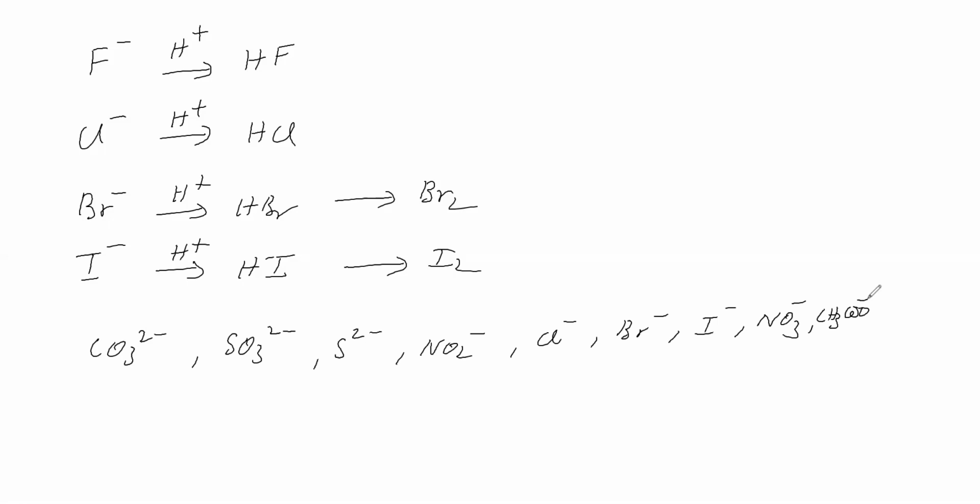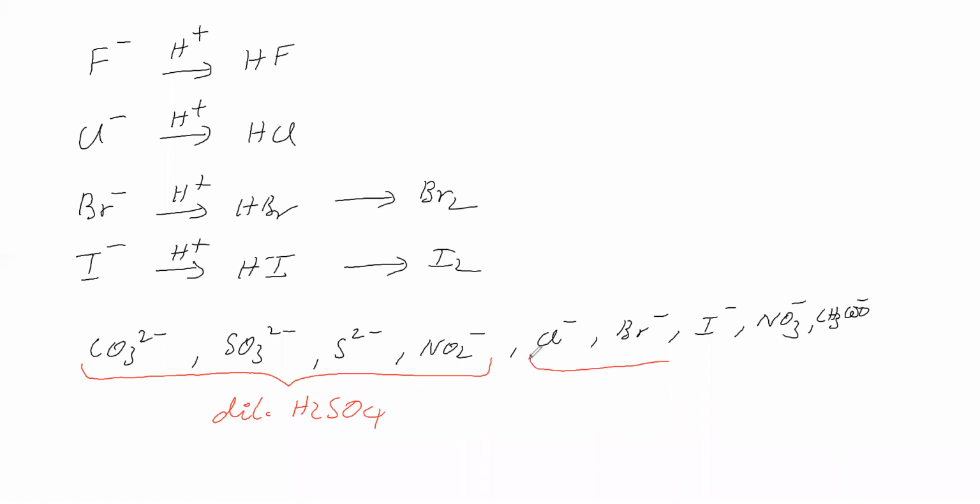Now, among these anions, first we have to do the dilute sulfuric acid test. These anions are giving a result with dilute sulfuric acid. Carbonate, sulfite, sulfide, and nitrite respond to dilute sulfuric acid.